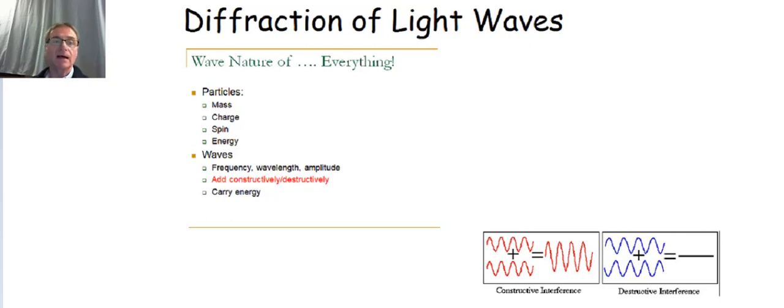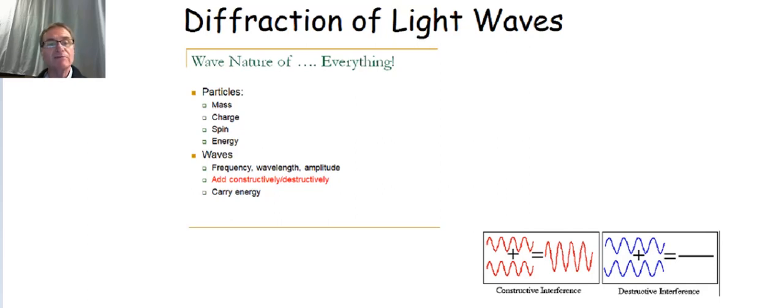But before we get into that, what I wanted to talk about is how waves and particles can be different. Up in the top of the screen you see a slide called the wave nature of everything. Well, when we think of particles, particles have mass, particles have charge, they can have spin, and they can carry energy. Those are four of the characteristics of a particle.